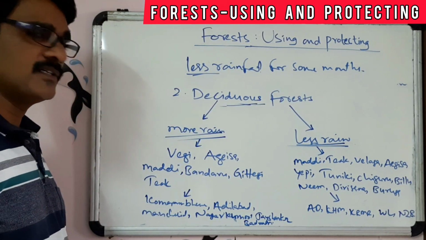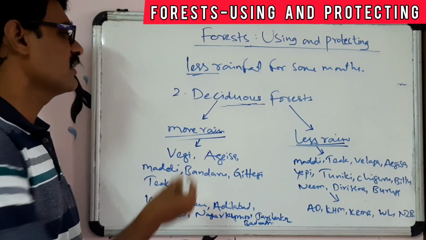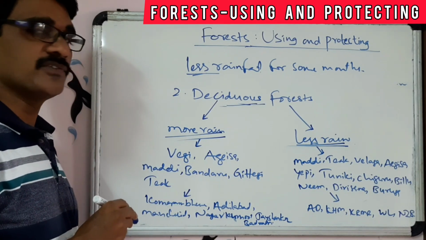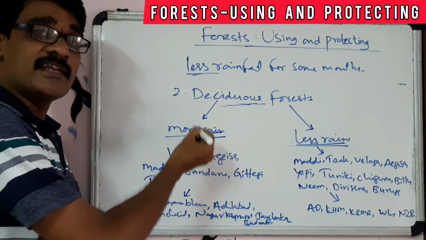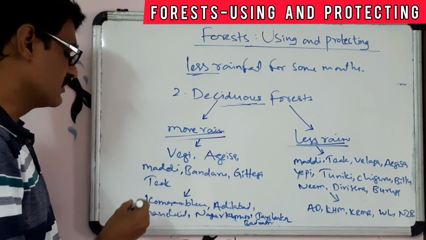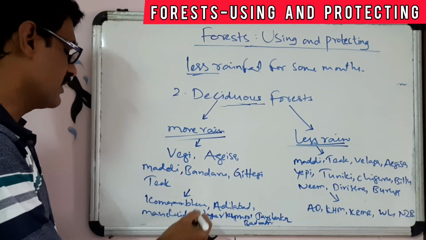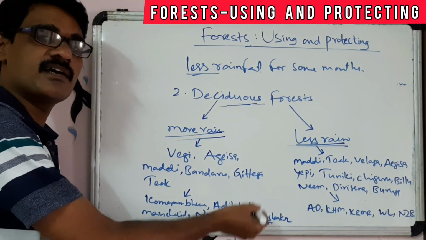Most of the Telangana region is covered under the deciduous forest, and in that deciduous forest, these more rain receiving areas are covered in the districts of Komaram Bheem, Hyderabad, Mancherial, Nagarkurnool, Jayashankar and Bhadradri.